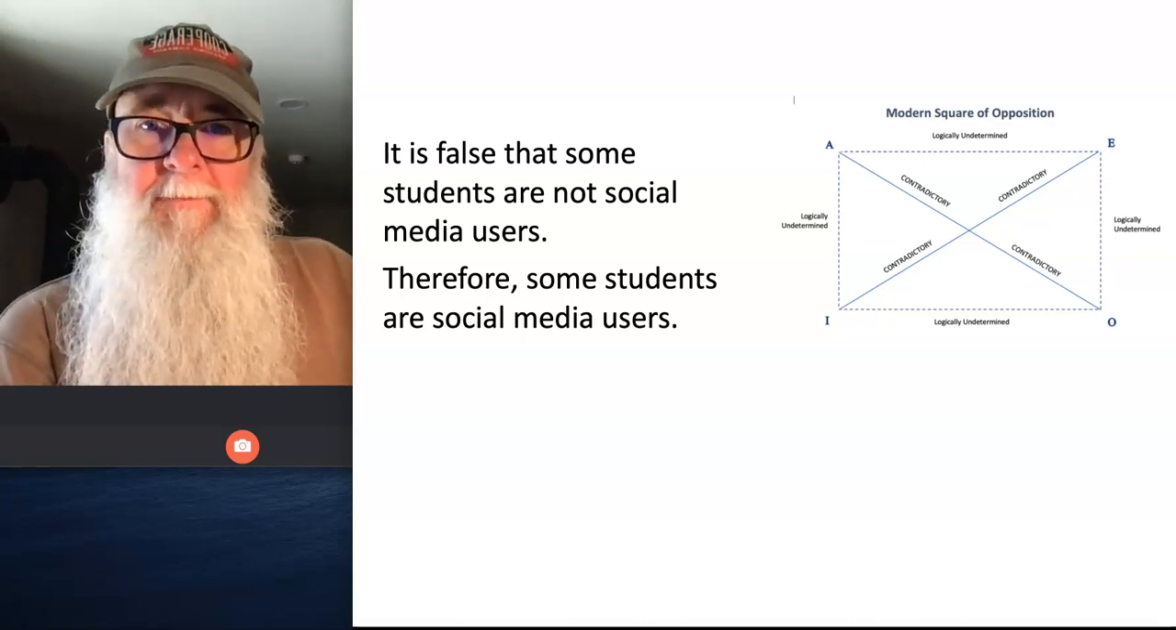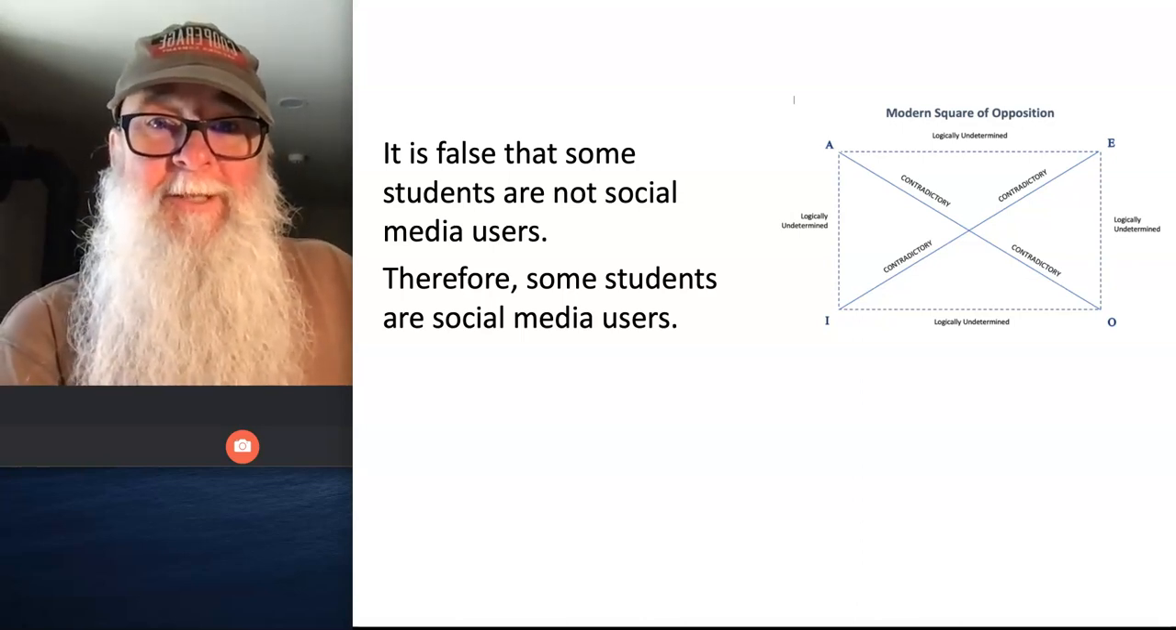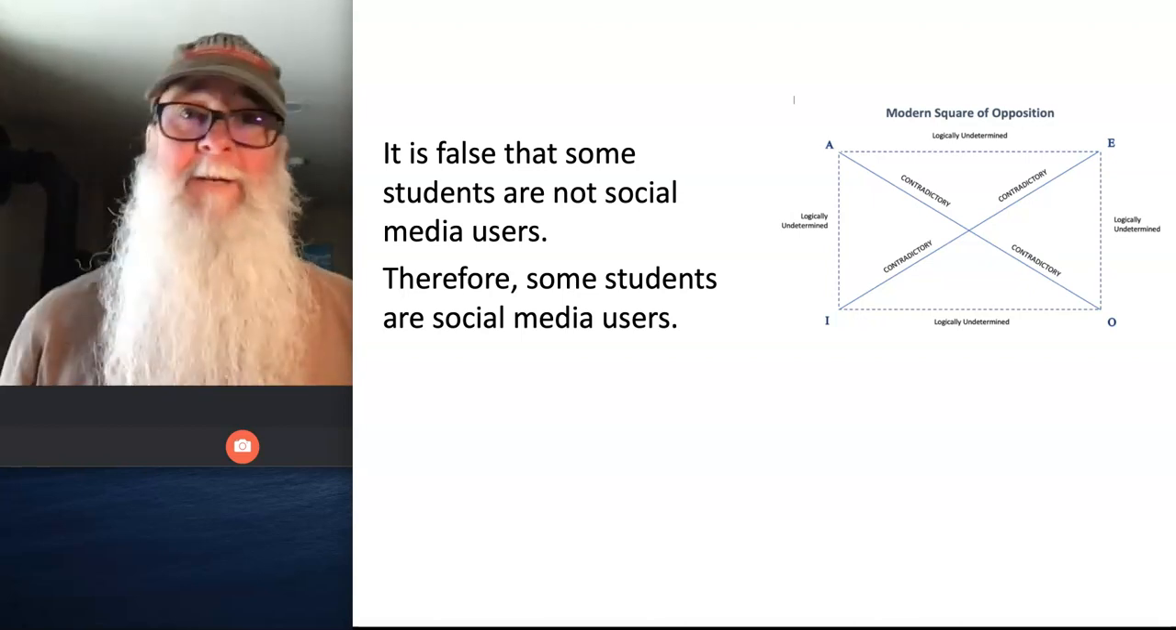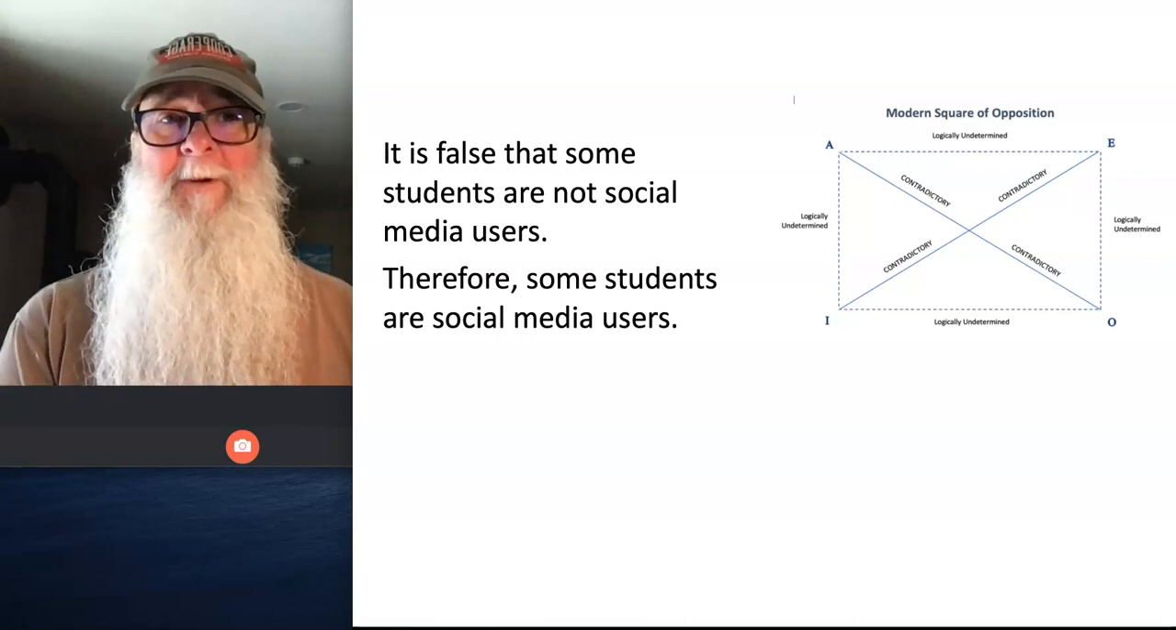It is false that some students are not social media users. Therefore, some students are social media users. To evaluate this argument from the Boolean standpoint, we use the modern square of opposition.